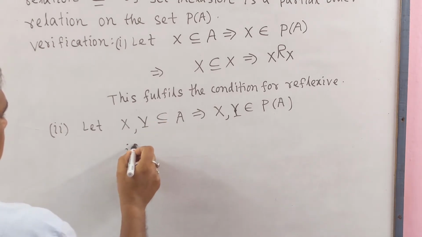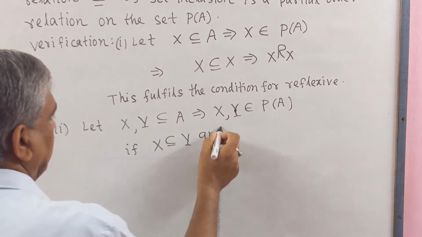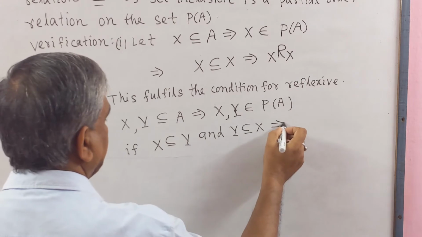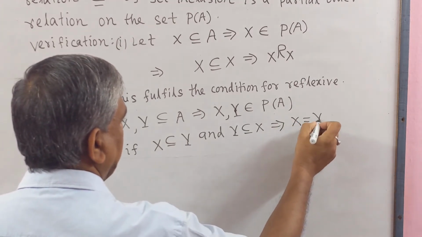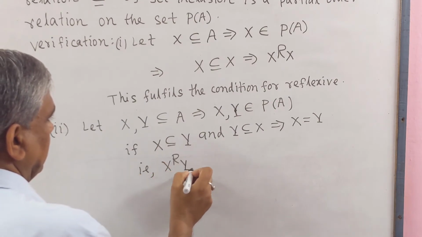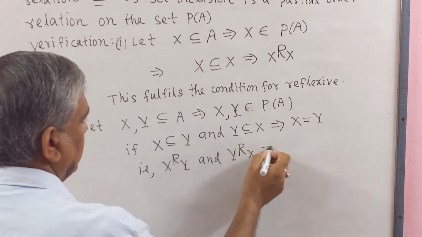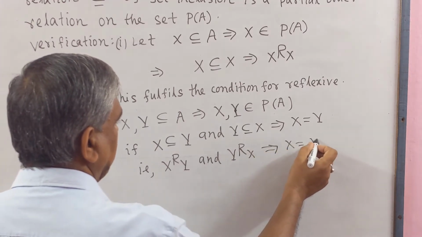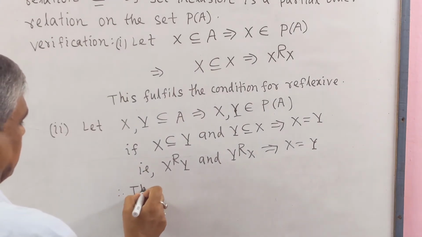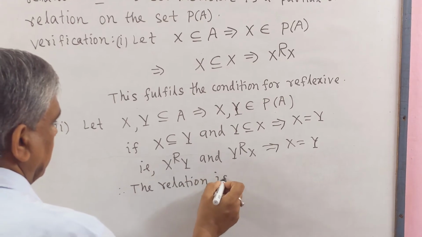If X is a subset of Y and Y is a subset of X, then X equals Y, that is, X R Y and Y R X implies that X equals Y. Therefore, the relation is antisymmetric.